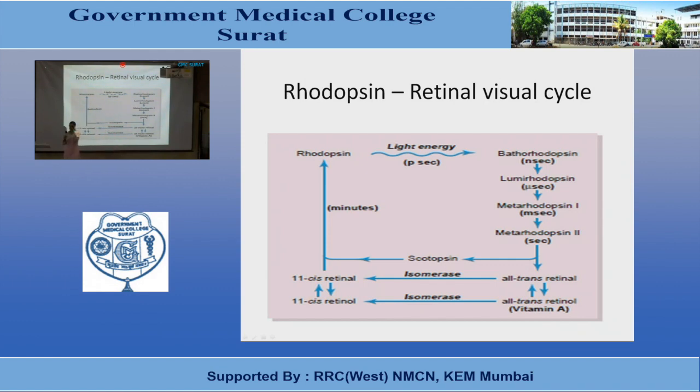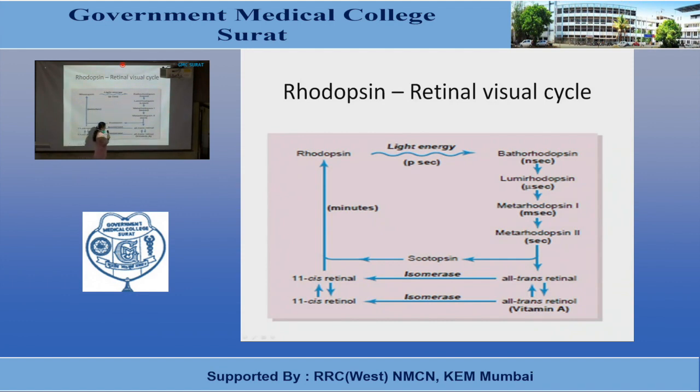Now, deficiency of vitamin A. You must have heard about the condition that is known as night blindness. And you must also know that this night blindness is because of deficiency of vitamin A. Normally vitamin A is stored in large amount in the liver, and as such deficiency does not occur. For deficiency of vitamin A to occur, a person has to be on a vitamin A deficient diet for a very long period of time.